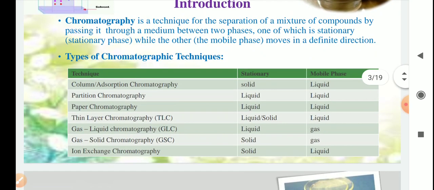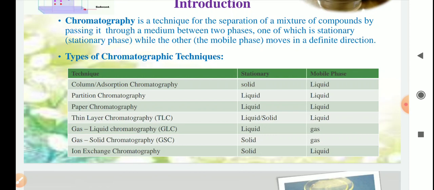Here are different types of chromatography. Column chromatography: here the stationary phase is solid and the mobile phase is liquid. Then paper chromatography: the stationary phase is liquid and the mobile phase is also liquid.